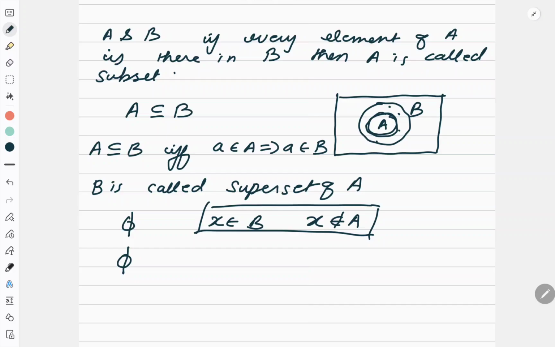Before that, one simple thing, we have studied the number system. We started with the natural numbers. So, I can say that natural numbers are a subset of Z, integers. Integers are a subset of rational numbers. Rational numbers are a subset of real numbers. And real numbers are a subset of complex numbers. So throughout I was using the word set, but it is subset. So natural numbers are a subset of integers. Integers are a subset of rational numbers. Rational numbers are a subset of real numbers. Real numbers are a subset of complex numbers.